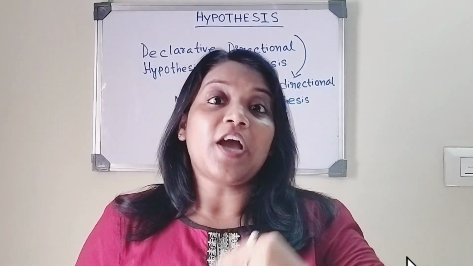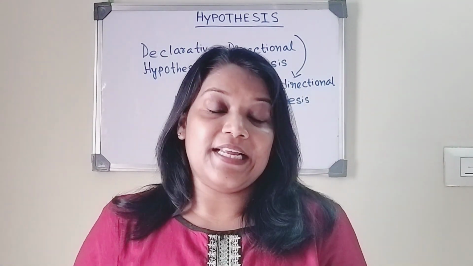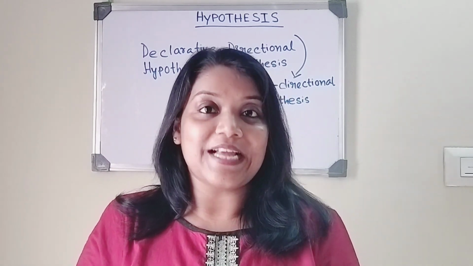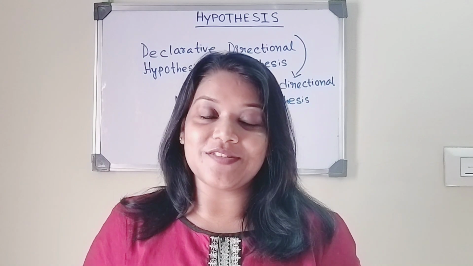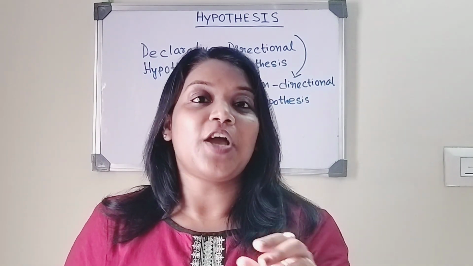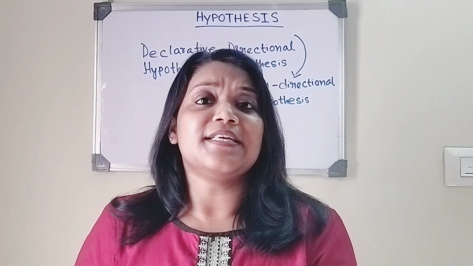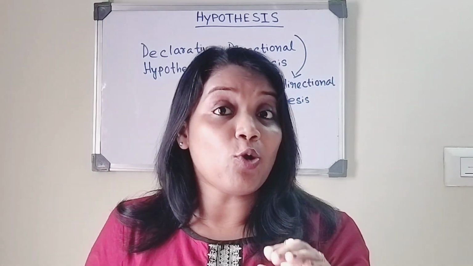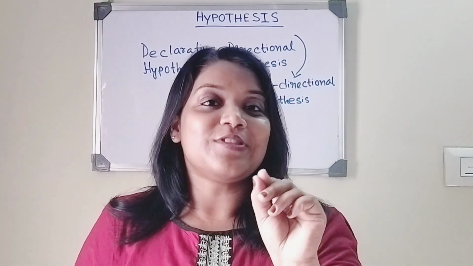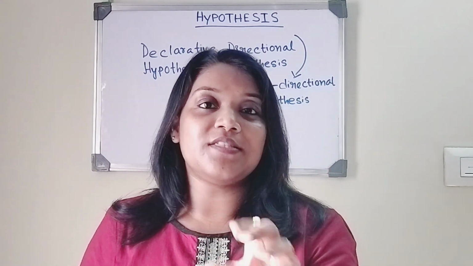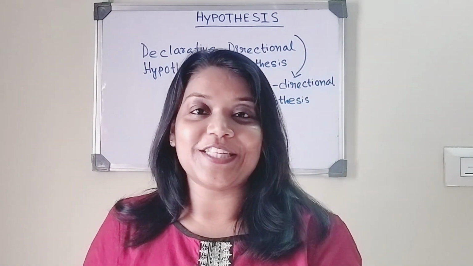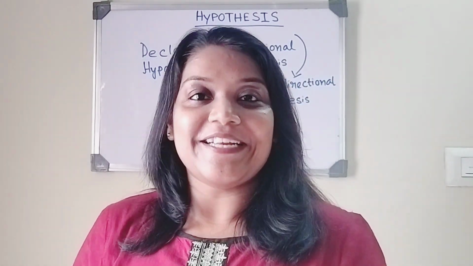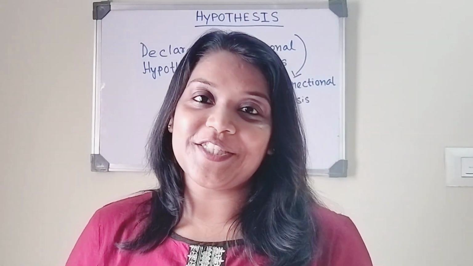Such hypothesis indicates the direction of the difference between two or more variables, that is called directional hypothesis. On the other hand, such hypothesis indicates the relationship or association between two or more variables, not the direction. So that type of hypothesis is called non-directional hypothesis. So we have already told what you mean by a directional hypothesis and non-directional hypothesis.